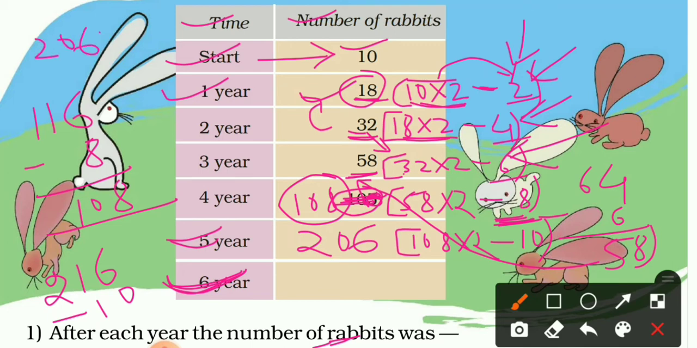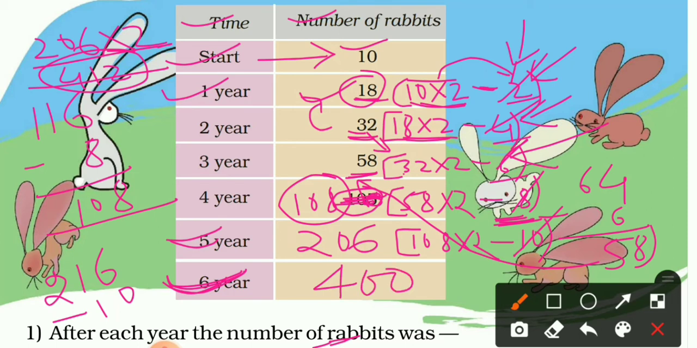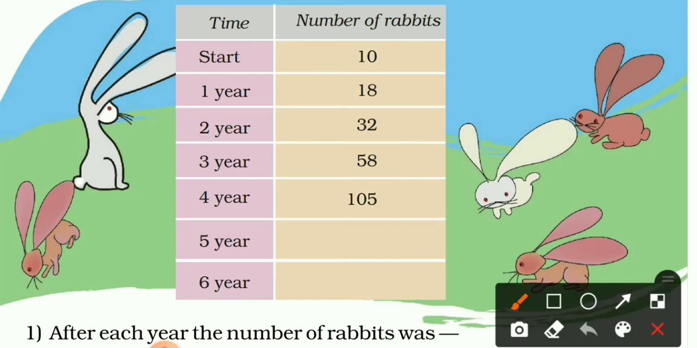Clear? Now once again, for the 6th year, we have to make double to 206. So double of 206, multiplied by 2, you will get 412. Okay, the product is 412, and that number we have to subtract from which number? So see the difference pattern. First 2 is subtracted, then 4, then 6, then 8, then 10. Now we have to subtract 12. So 412 minus 12, you will get direct 400. Clear?